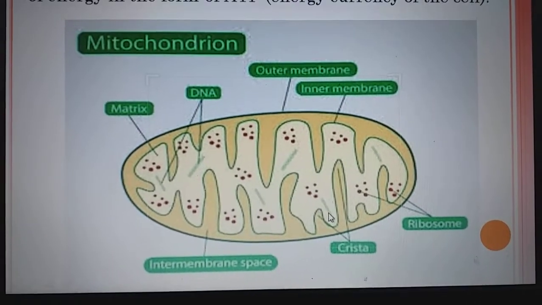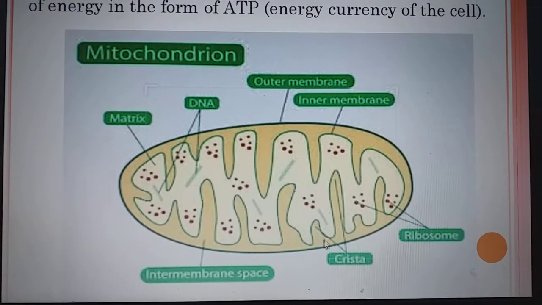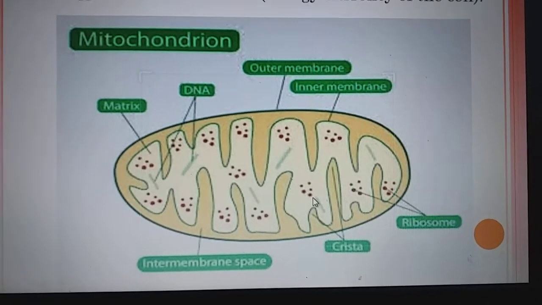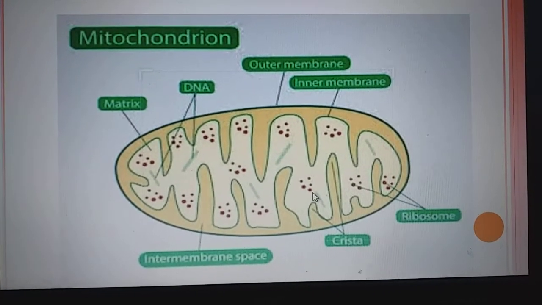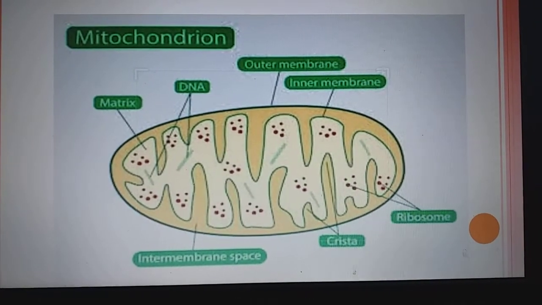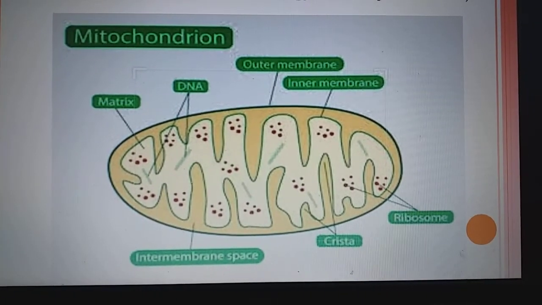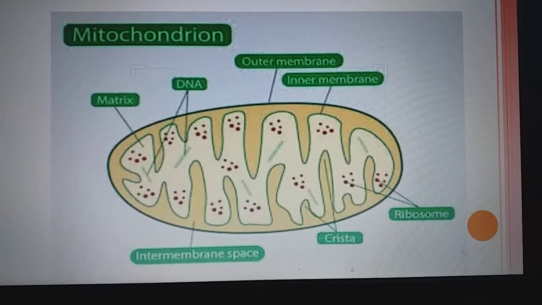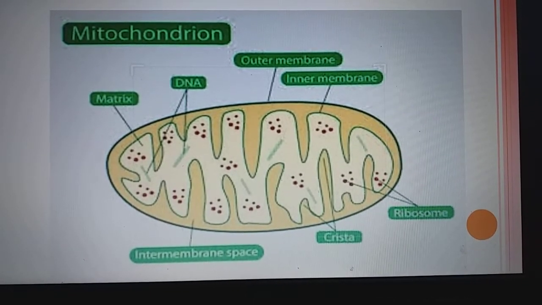Now the function of this cristae, or why it is being folded, this question can be asked: why is the inner membrane being folded? Because it increases the surface area for ATP generating chemical reactions. They are partially embedded in the inner membrane. Mitochondria enclose a matrix having DNA, ribosomes and enzymes.